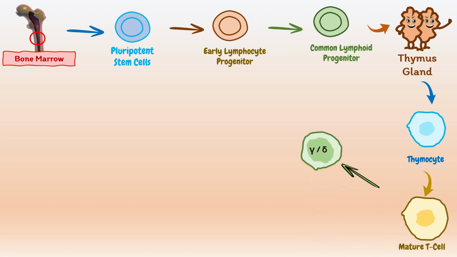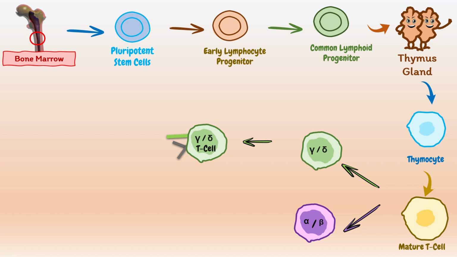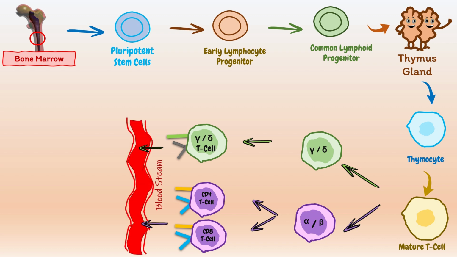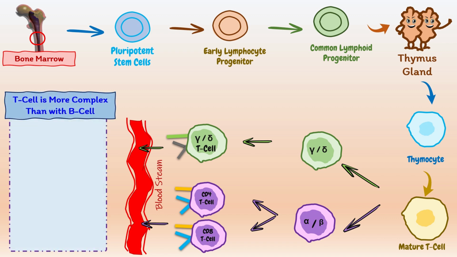The mature T cell having gamma and delta will be expressed as the gamma delta T cell receptor. But T cells having alpha and beta will express either CD4 or CD8, then they are released in the bloodstream. Although the fundamental requirements for differentiation of B and T lymphocytes are similar, the situation with T cells is more complex than with B cells for two reasons.